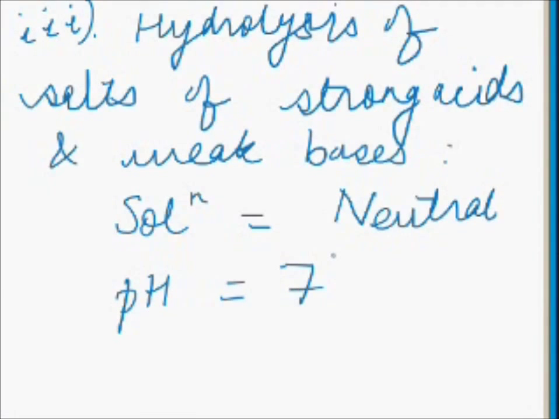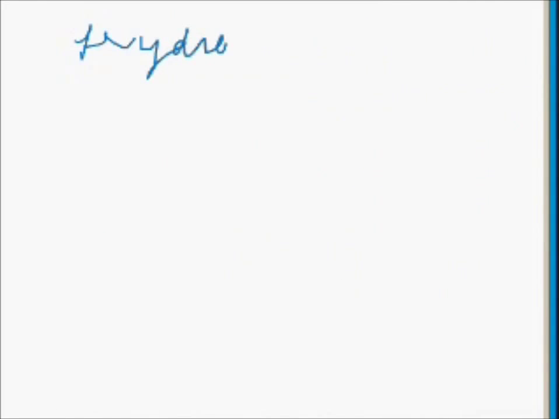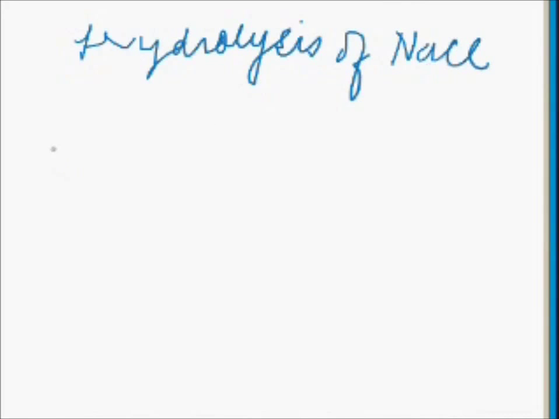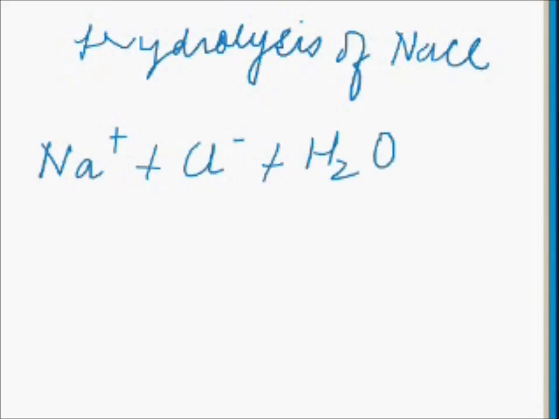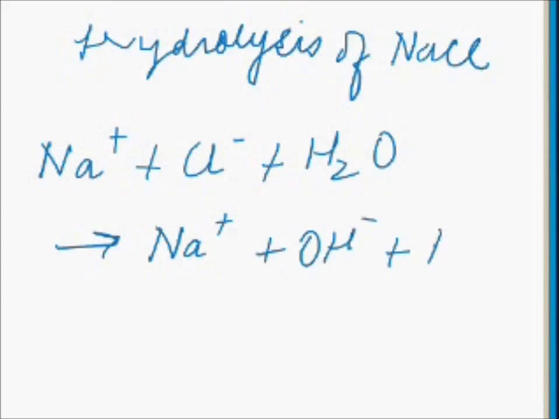The example is hydrolysis of sodium chloride, NaCl. Na positive and Cl negative reacts with water and will produce Na positive, OH negative, H positive and Cl negative.